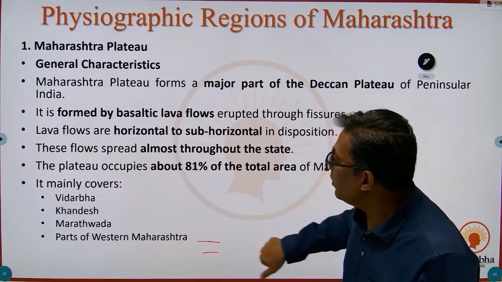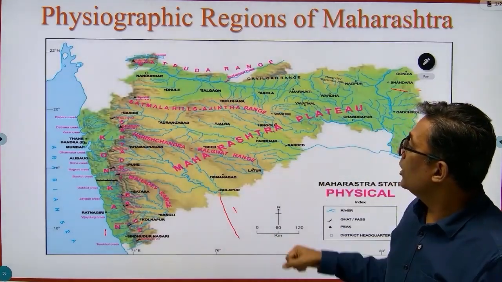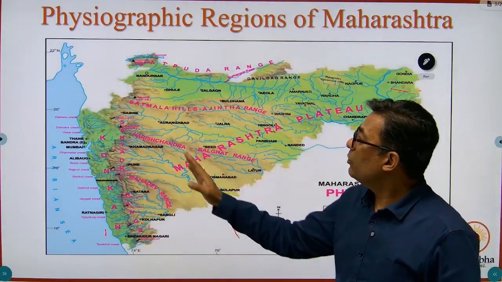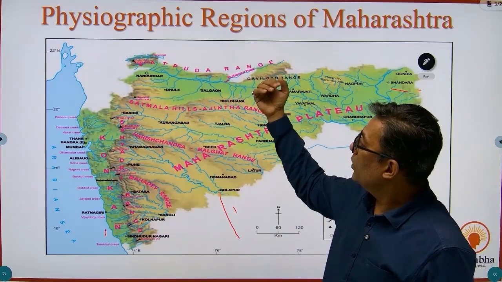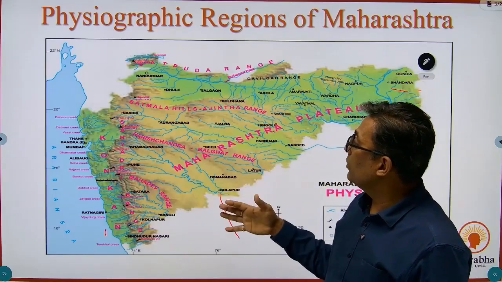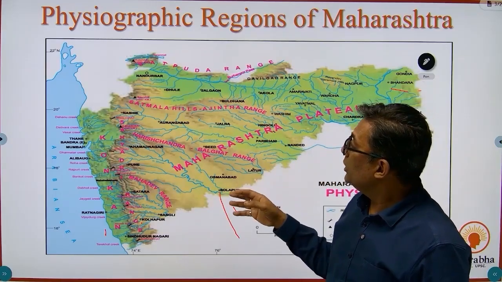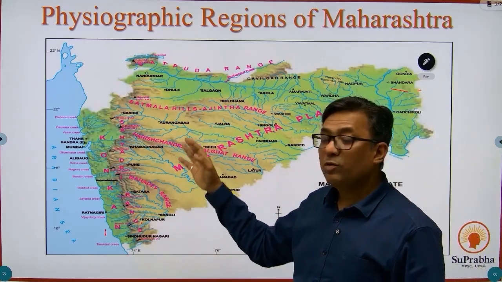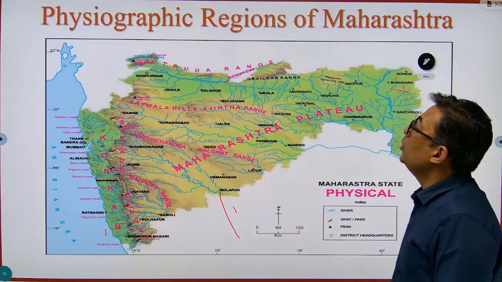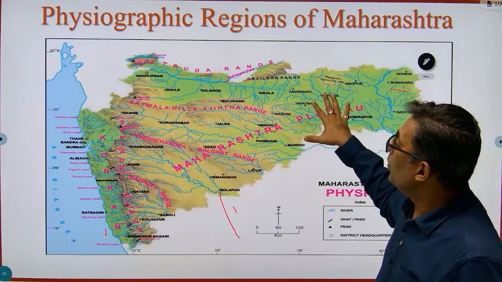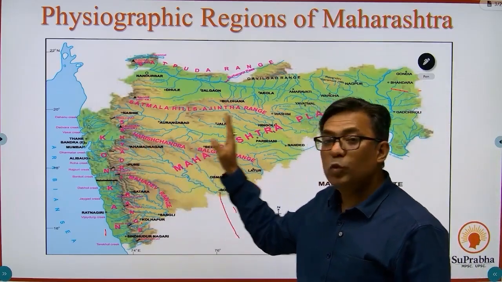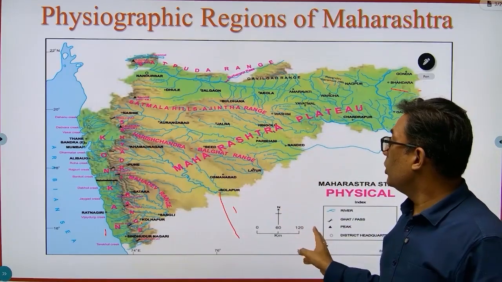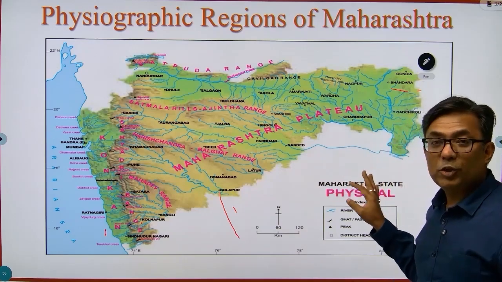Now this you can verify from the rivers. If you look at the river flow, the majority of the rivers are flowing from west to east. That is, the Godavari, Krishna, Bhima, all these rivers are flowing from west to east. It denotes that the slope of the Maharashtra Plateau is from west to east, gently sloping towards the Andhra Pradesh and Karnataka region.